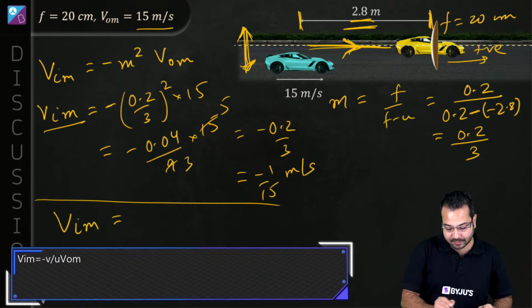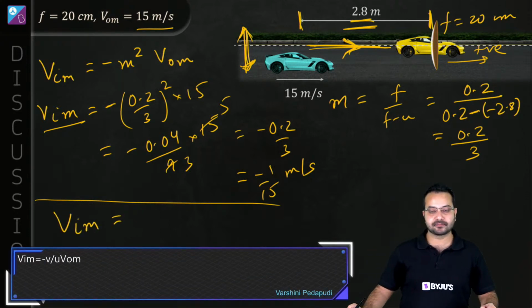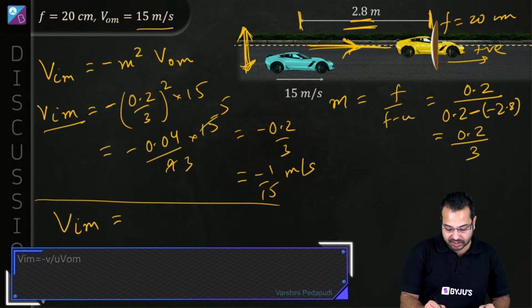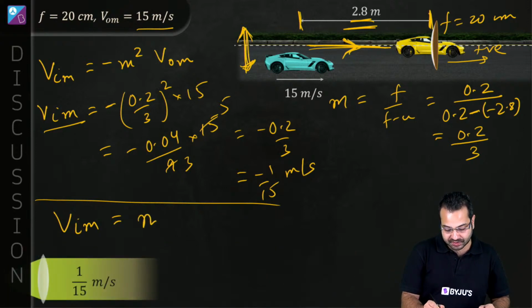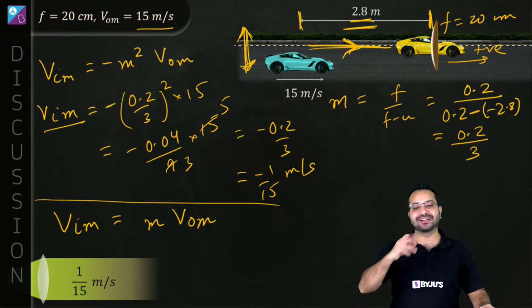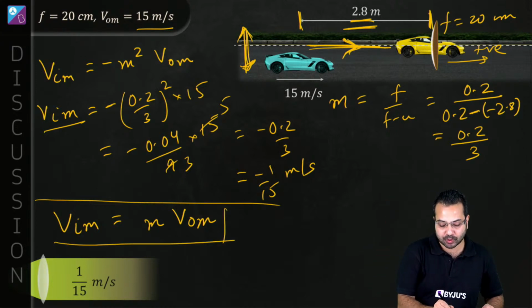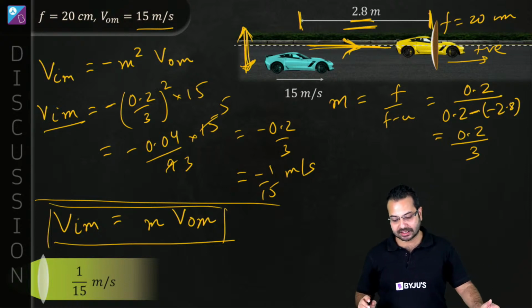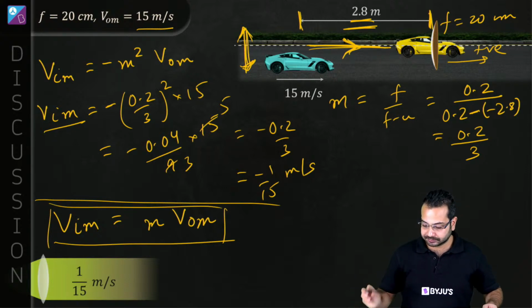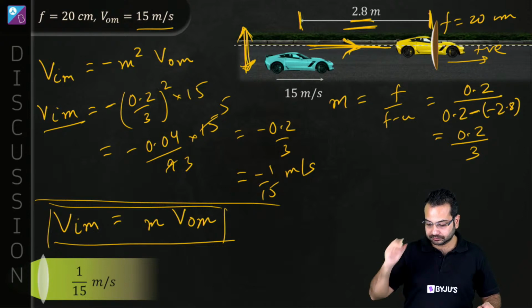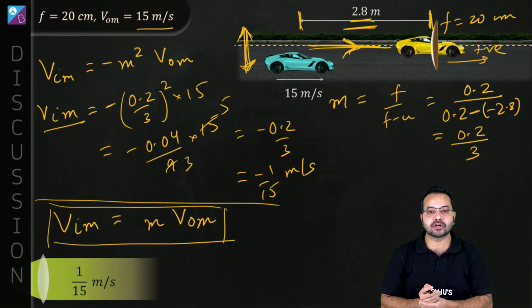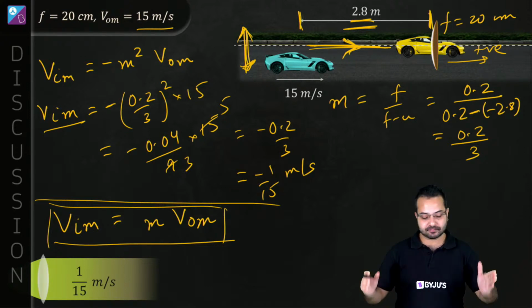In that case, the velocity of the image with respect to the mirror is equal to m times the velocity of the object with respect to the mirror. In that case, we don't have minus m square, we simply have m. So this is also something we should remember. This should go in your concept checklist as well. Clear? Are we clear with this question?